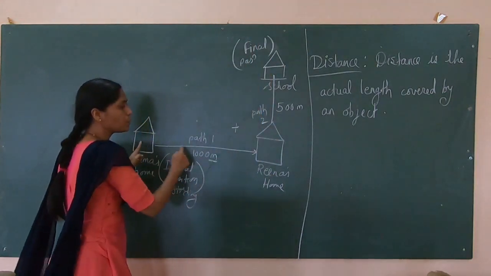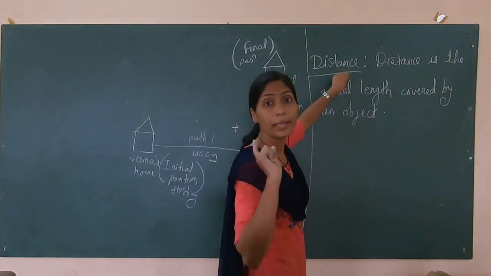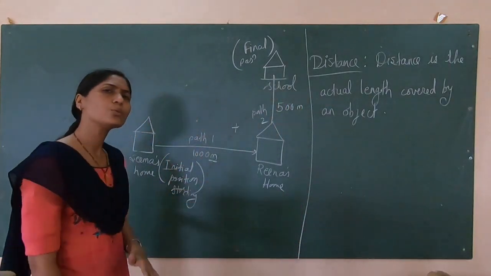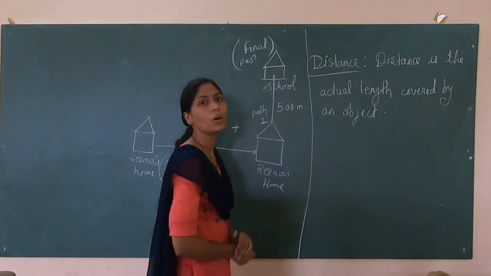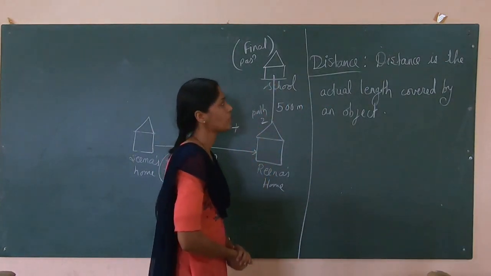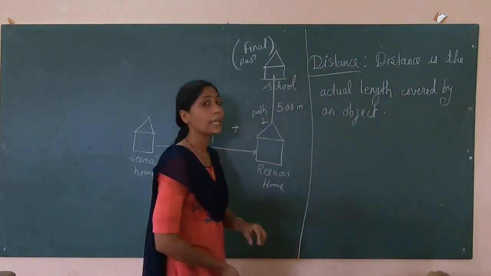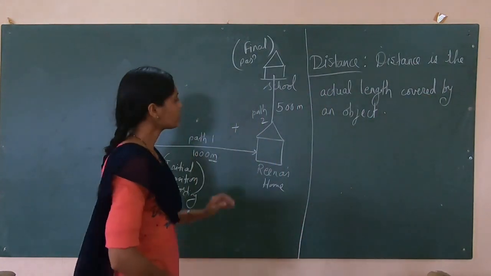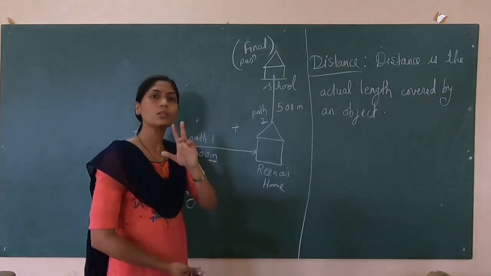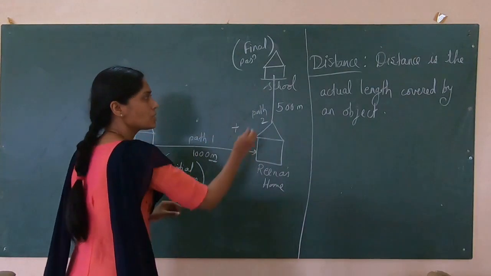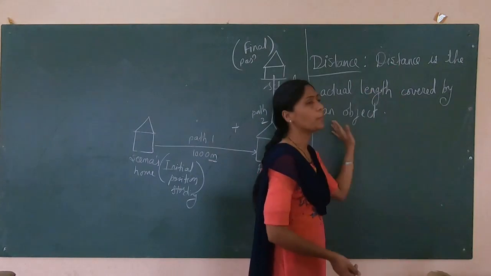So the initial position to the final position will give the distance covered by Seema. Similarly, if you want to find the distance covered by Reena, it is 500 meter. Why? Because the definition of distance is the actual length covered by an object, or I can say the length of the actual path covered by an object. You can use both definitions. So this is the simple definition, that is distance is the actual length covered by an object.